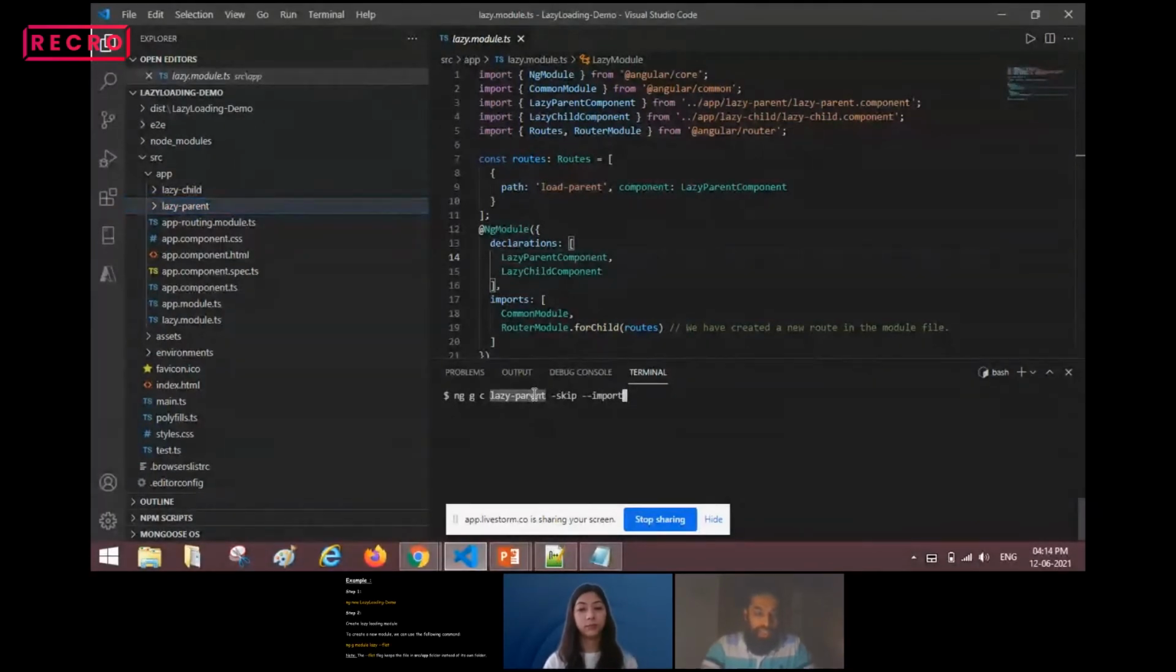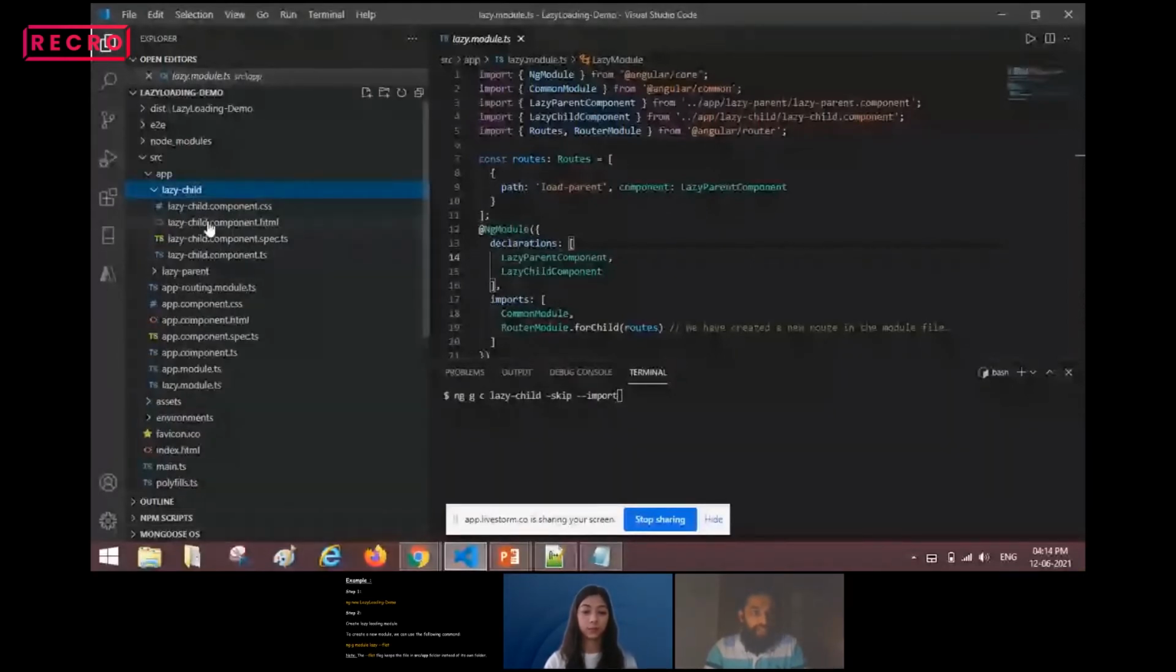Similarly, I will create lazy child with --skip-import. Once I execute this command, the lazy child folder structure will get generated. This structure also has the lazy child component.css, HTML, spec.ts, and component.ts. This is the structure of our component files with which we are going to demonstrate the lazy loading.